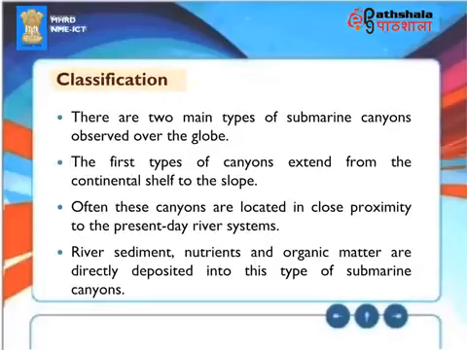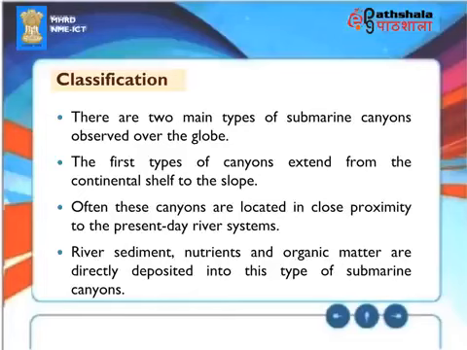Classification. There are two main types of submarine canyons observed over the globe. The first type of canyons extend from the continental shelf to the slope. Often, these canyons are located in close proximity to the present-day river systems.